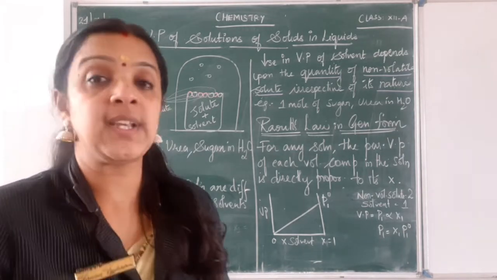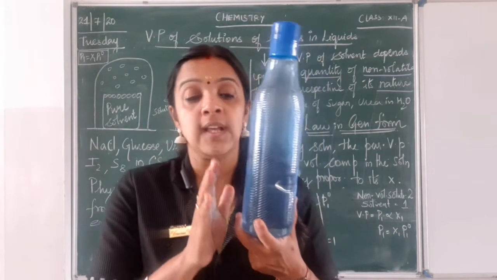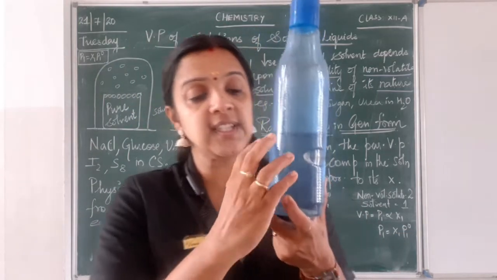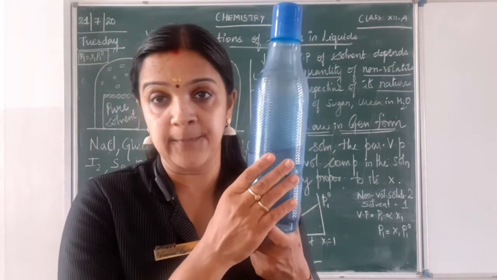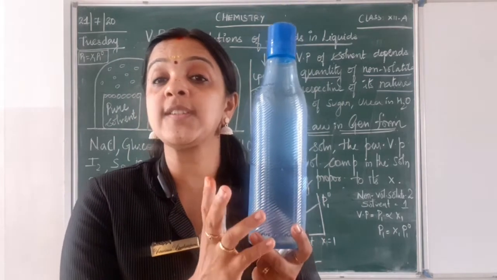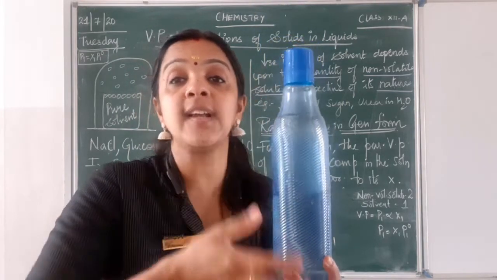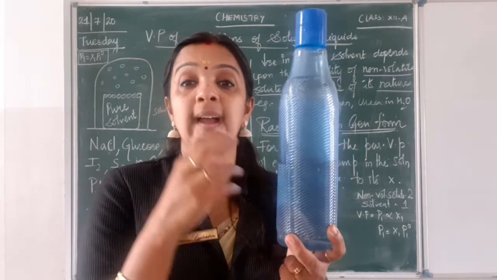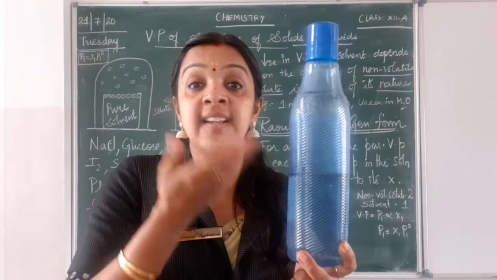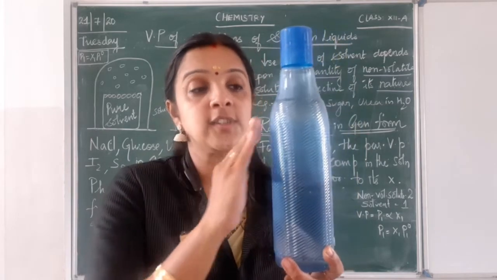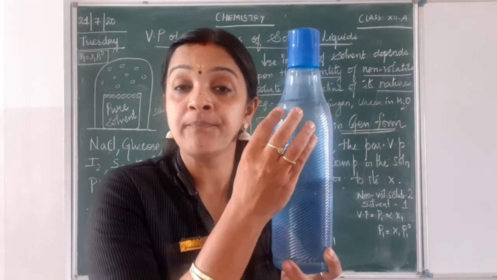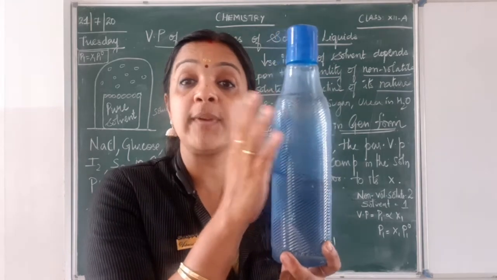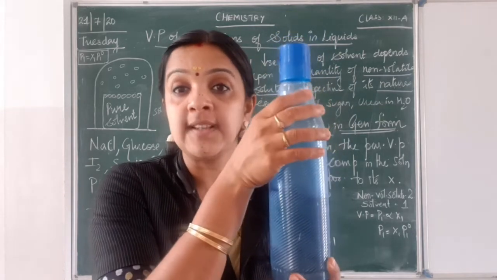I'll just give you an example as I told you before. This bottle, you can see the solvent which is present inside. When we take a liquid-liquid solution, I told you both are volatile, so they cannot wait at the same pace. So at a particular temperature, they start getting energized and vaporized. So this will be the vapor pressure of my particles which have been vaporized, right, which is occupying this part.